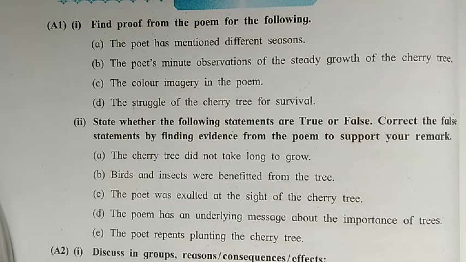Next, the young tree struggled to thrust upward. Next, the poet waited as time and rain miraculously turned the green growing pane into a tree. It can thus be proved that the poet has minute observations of the steady growth of the tree.